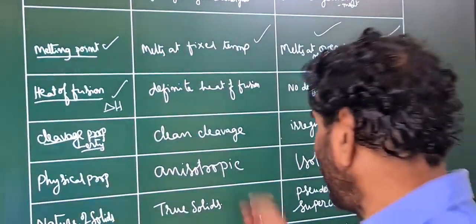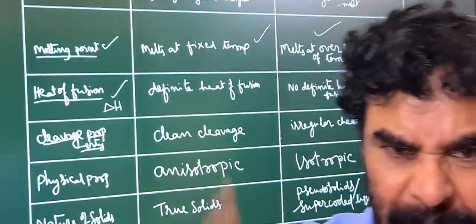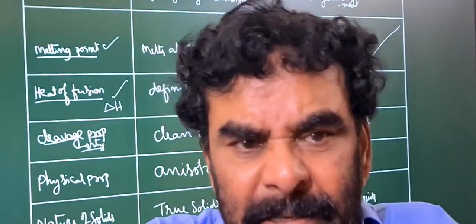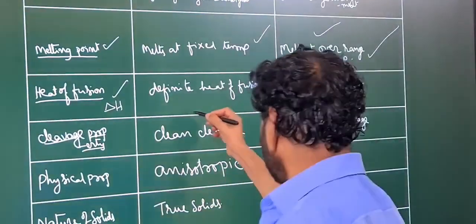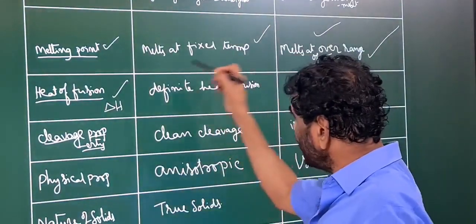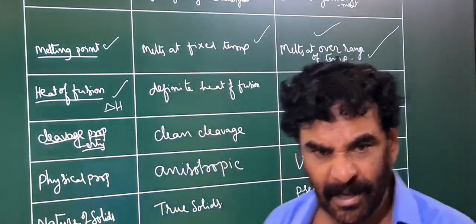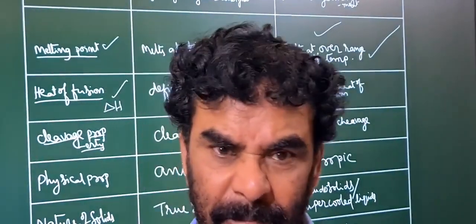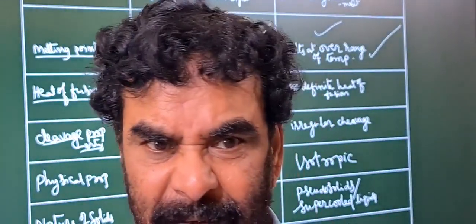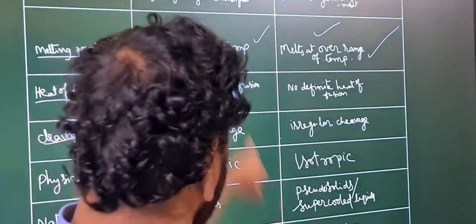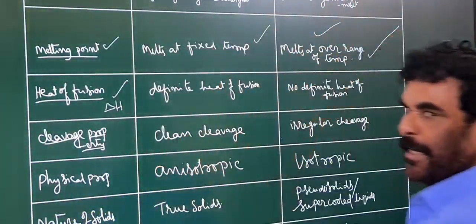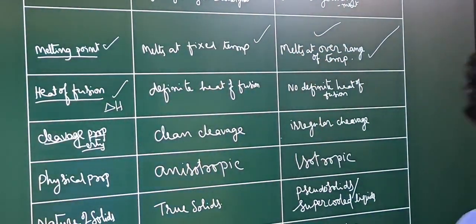So the amount of heat required depends on the environment inside the crystal. Here, the bonding environment is the same in the crystal, right? Bonding environment is the same in the crystal, and it needs a definite amount of heat to break all those bond attractions.